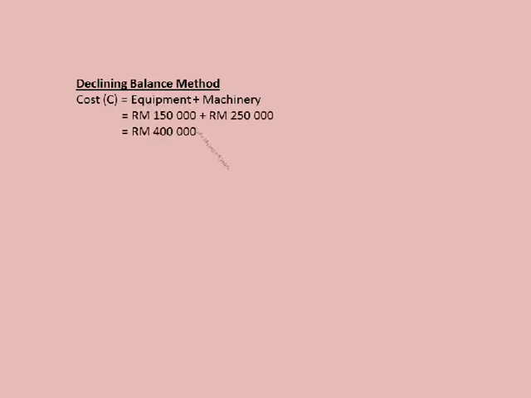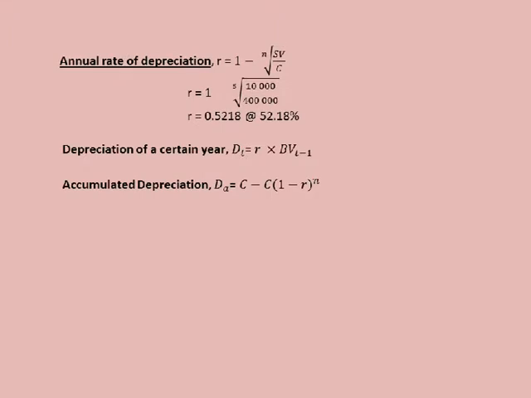Based on the fixed cost of machinery, we construct a depreciation schedule for 5 years using two ways, that are the declining balance method and the sum of year digit method. Firstly, we identify the cost of machinery, useful life, and scrap value. We include the calculation below. For the annual rate of depreciation, the formula is R equals 1 minus the square root of scrap value divided by cost.